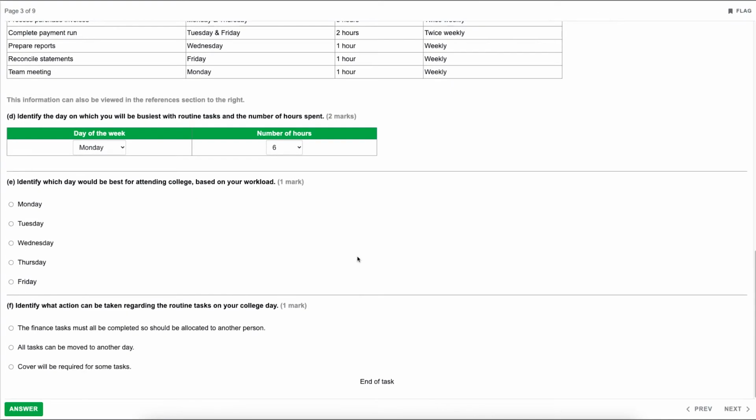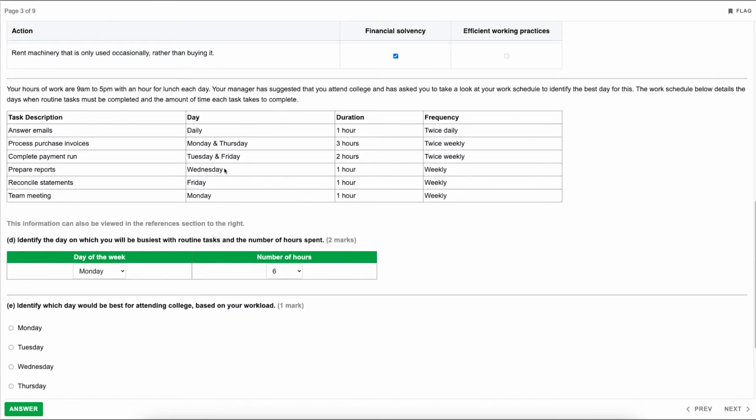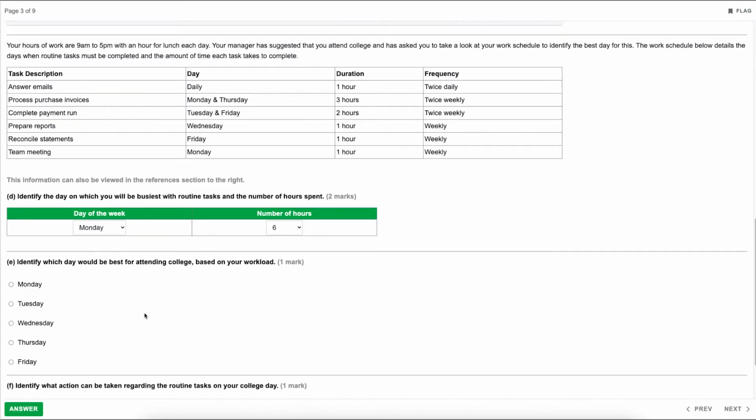Moving down to part E, identify which day would be best for attending college based on your workload. So effectively, we are looking for the day which has the least amount of work. Now, considering we've only got answering emails and preparing reports on a Wednesday, which preparing reports is only 1 hour, answering emails is only 1 hour, but done twice daily, so 3 hours in total. Wednesday would be our quietest day. Therefore, the best day to attend college would be Wednesday.